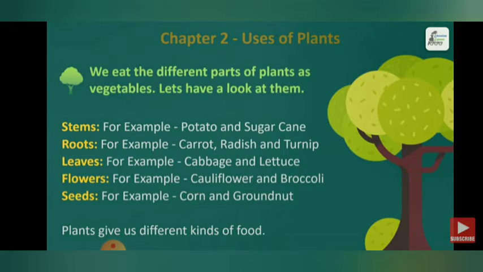Next is flowers, for example, cauliflower and broccoli. These are the examples of flowers that we eat as our food. And seeds, for example, corn and groundnut are the examples of seeds that can be eaten as our food. So this way plants give us different kinds of food.